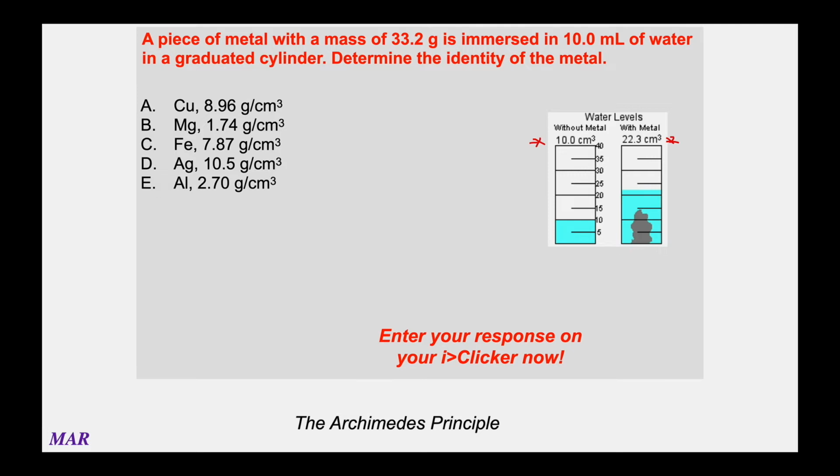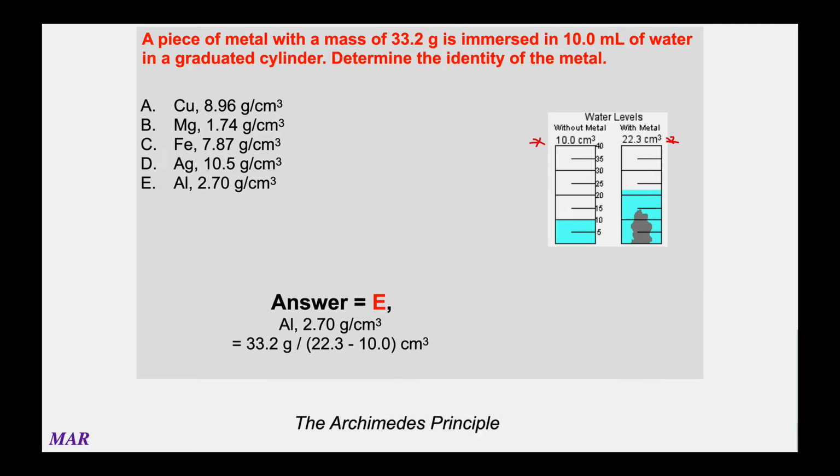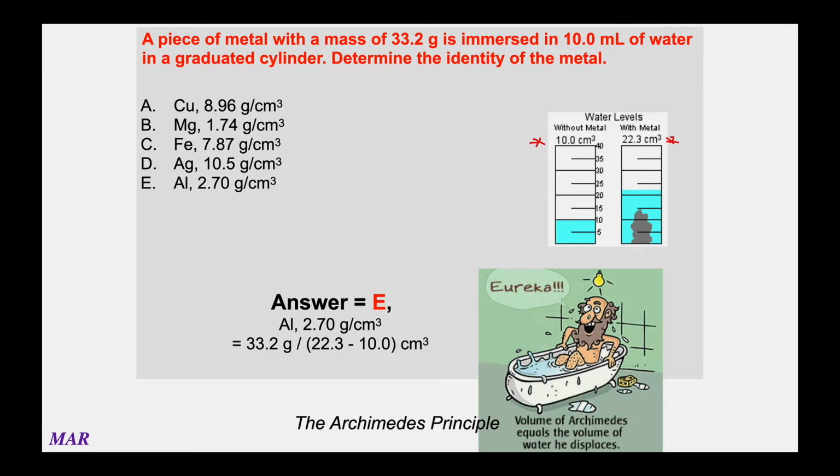So mathematically, this is not really a hard problem. Mass of the metal, 33.2. Volume of the metal would be 22.3 minus 10, or 12.3. So in this problem, the density comes out to be 2.70 grams per centimeter cubed. And again, you get that by mass divided by volume. And you want to use the displacement system.